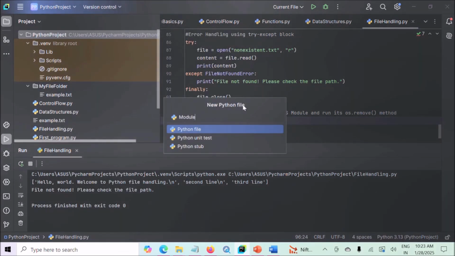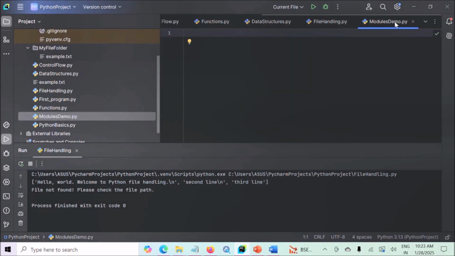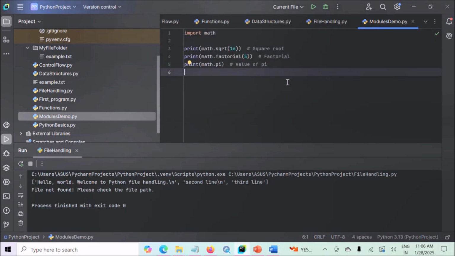Name it modules demo and hit enter. The modules demo.py file is created. Python comes with many built-in modules that can save your time. For example, let's look at the math module, which provides mathematical functions. Now let's understand this with the help of an example.